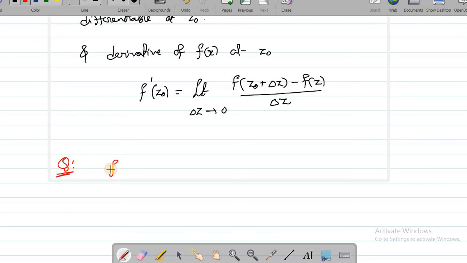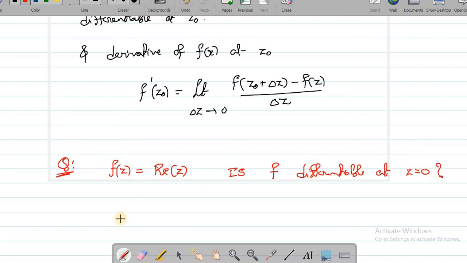So the question is, given f of z equal to z square. Or let me do one thing, let me start with the real part of z. f of z equal to the real part of z. Now my question is, is f differentiable at 0? So what is your answer? You apply this definition. First you see whether the limit exists or not. If the limit exists, you say it is differentiable and you tell me its derivative. If the limit doesn't exist, then you say it is not differentiable at 0.